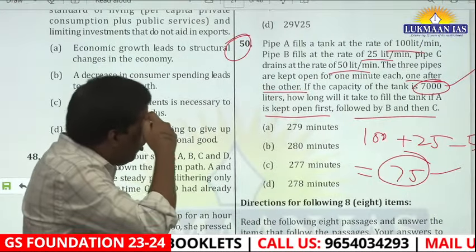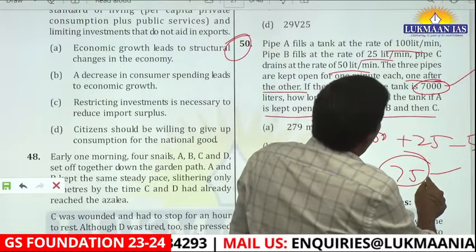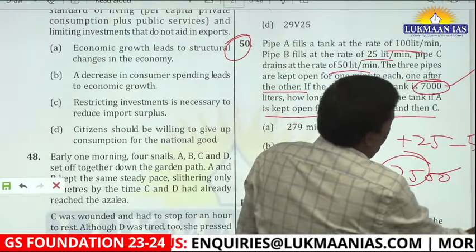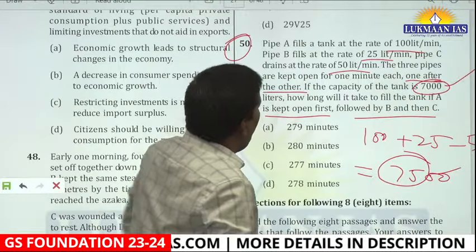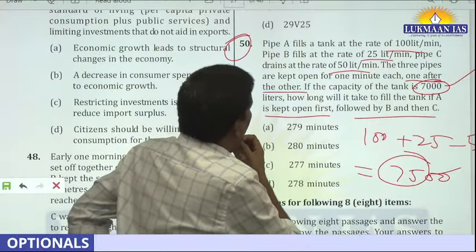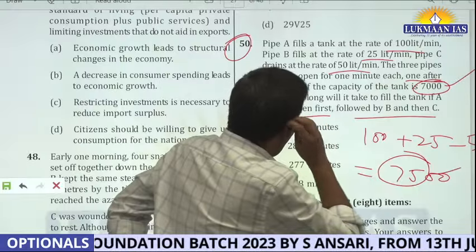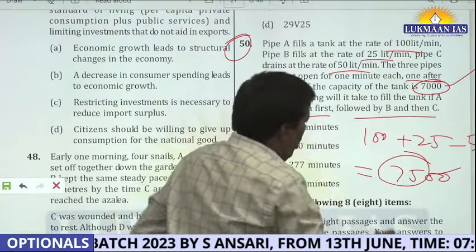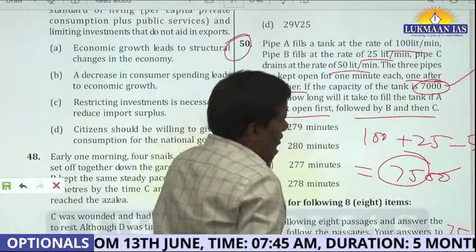So in an examination scenario, how does your mind have to work? You will say, okay, if I multiply it by 100, I will reach 7,500, but कितने मिनट हो गए मेरे? 300 minutes हो गए. Okay, तो मुझे कितना नीचे आना है? I have to come down by 500 liters, और 1 मिनट में यानी 75 को कितना कम करना है मुझे?